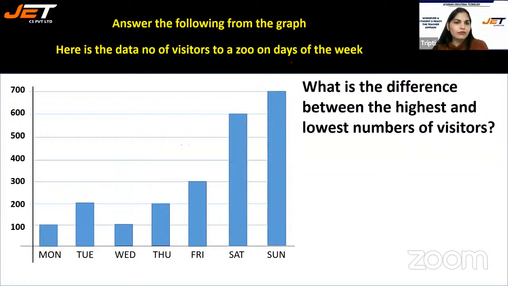Here is the data of number of visitors to a zoo on days of the week.